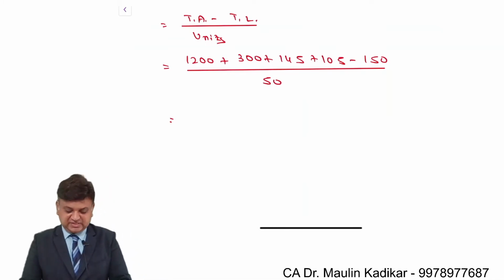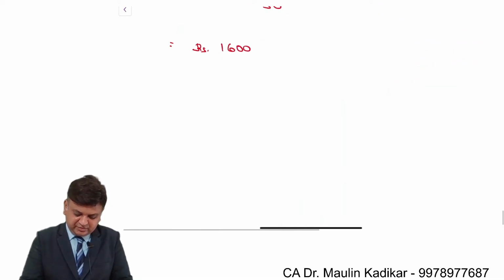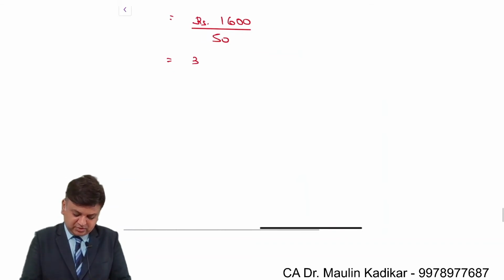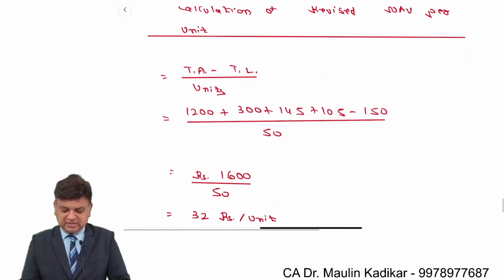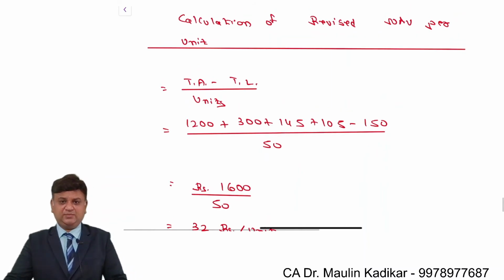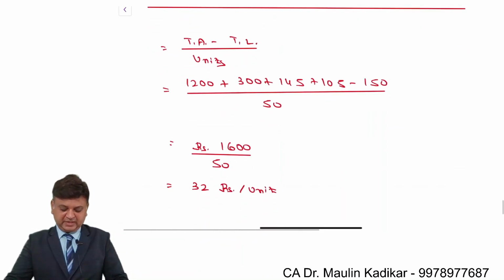So the numerator is 1600 divided by 50. That comes to 32 rupees per unit. Whatever the upward or downward valuation is will be adjusted in the reserves and surplus, and with that the revised NAV per unit is found. Please take down the answer.